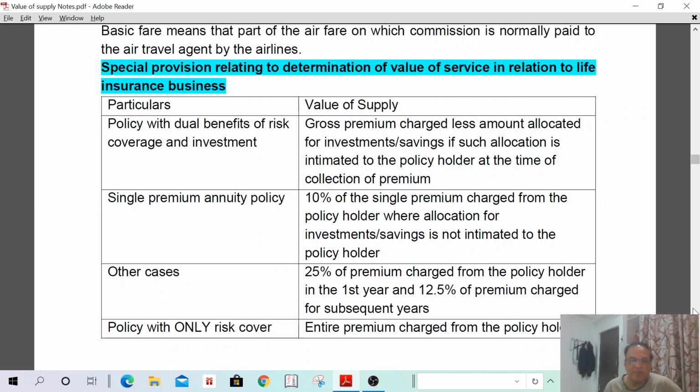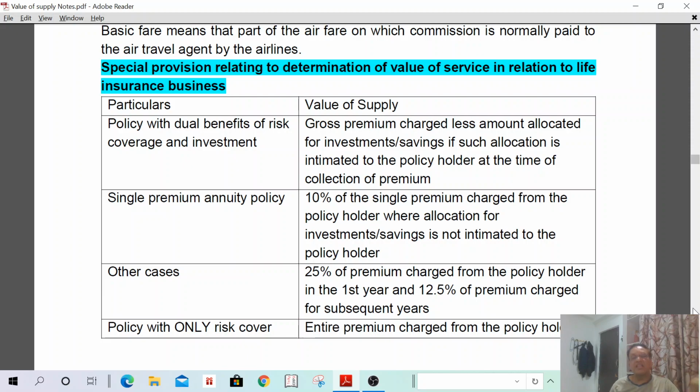Then single premium annuity policy, where only a single premium, one time premium, is paid for my total life coverage. In such a case, 10% of single premium charged from the policy holder shall be the value of supply, where the allocation for investment is not intimated to the policy holder. First one, if it covers risk and investment, then gross amount minus investment is the value of supply. In case of single premium, 10% of single premium, if the amount allocated for investment is not intimated to the policy holder.